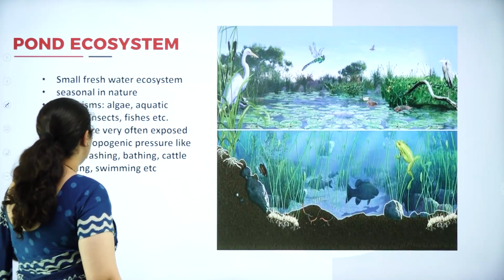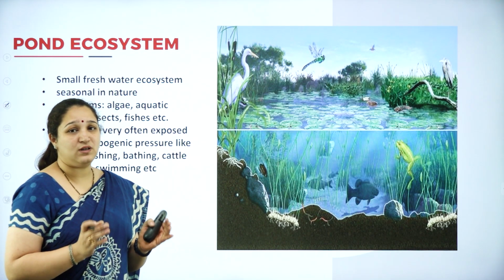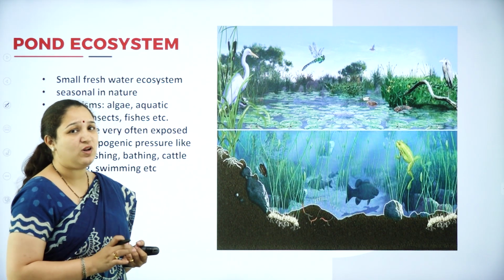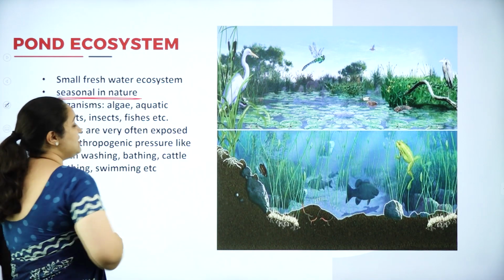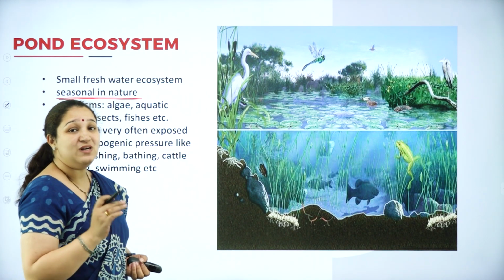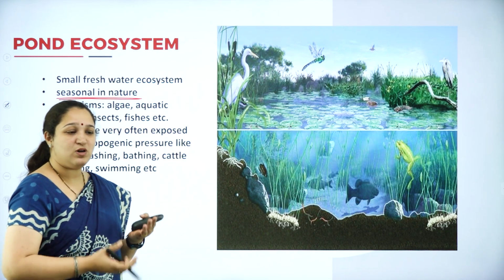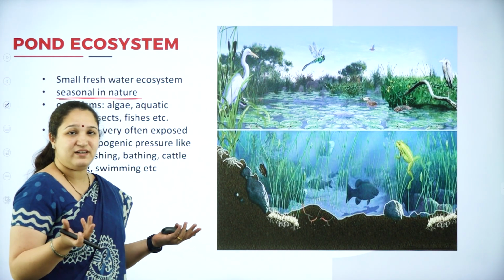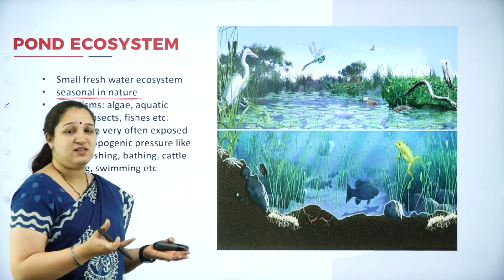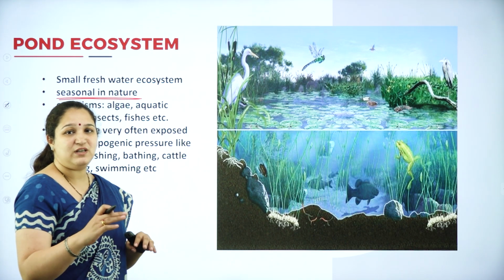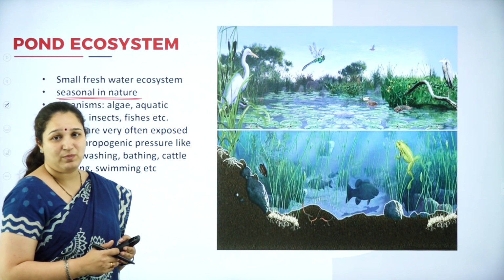First one is the pond ecosystem. It is a small freshwater ecosystem. It's a very small ecosystem in which there is only fresh water. And here, this ecosystem is subjected to seasonal variation. What happens is, during summer, some of the ponds can get completely dry because the water is completely evaporated, and during the rainy season the ponds can be filled up again and a new ecosystem, that is the animals in that pond, can come up again.